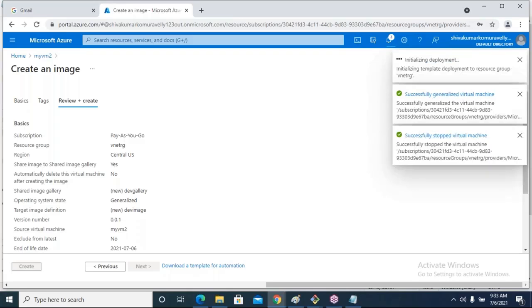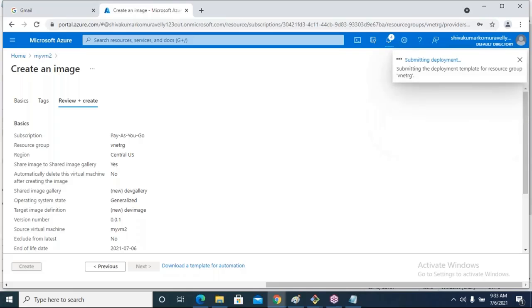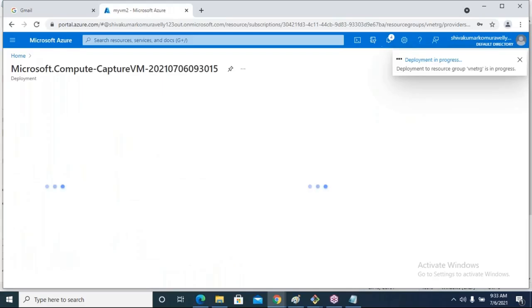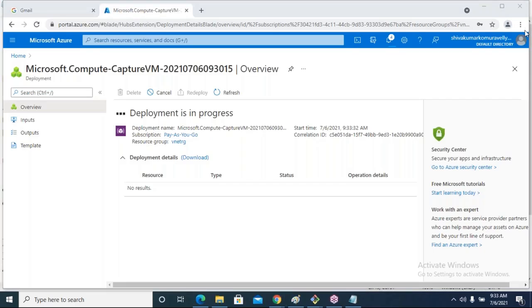Now, once the image is created, how can we create a virtual machine from it? I'm using Ubuntu 18 plus Apache 2 software, right? When I create a virtual machine from the image, I must see Apache 2 software available. Apache 2 software is pre-installed. I will show that. Wait for 5 to 10 minutes because it will take time.